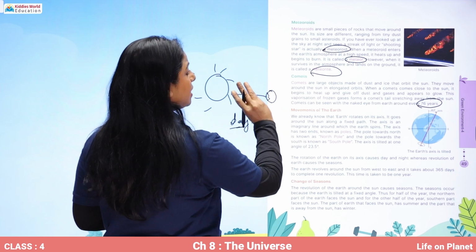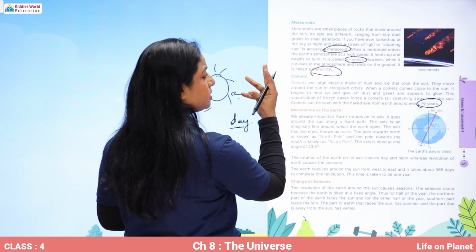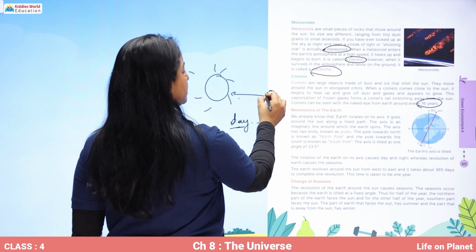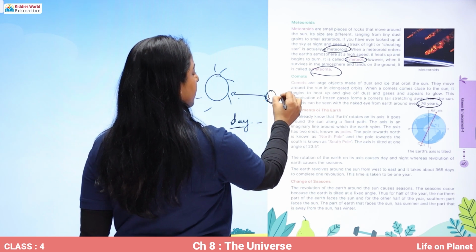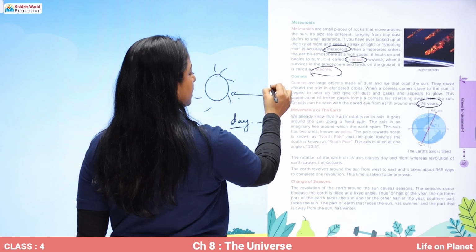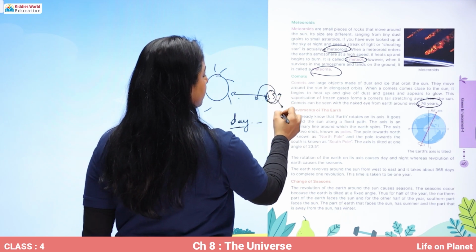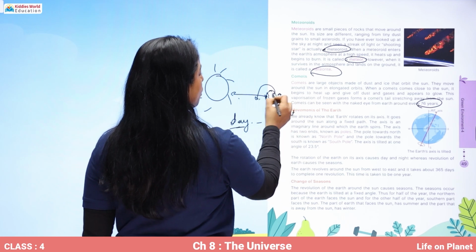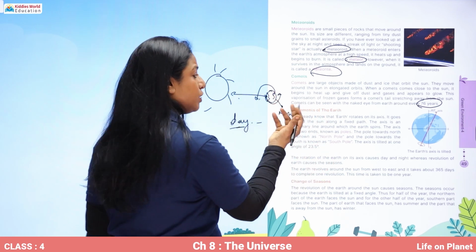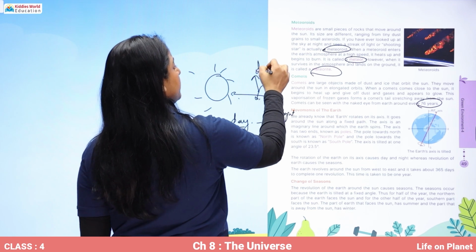And when it starts rotating slowly, this part will turn away from the sun, and this part will come to the sun, and now in this part it will be night, and in the opposite part which is now towards the sun, it will be day.